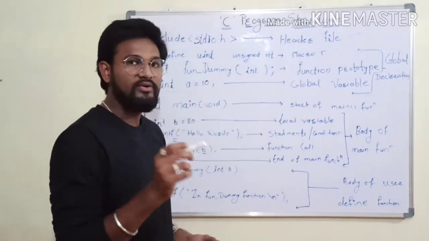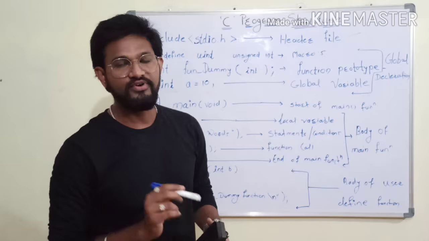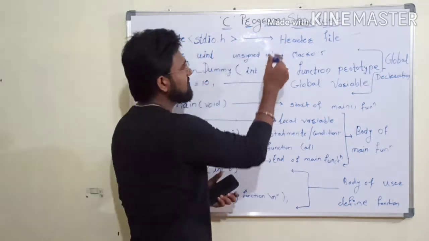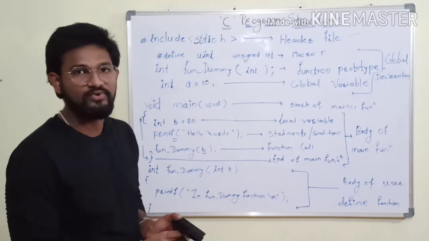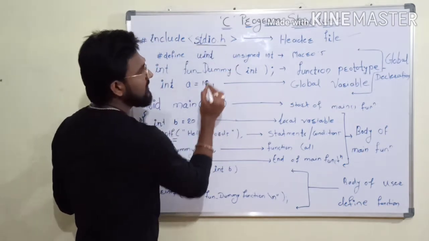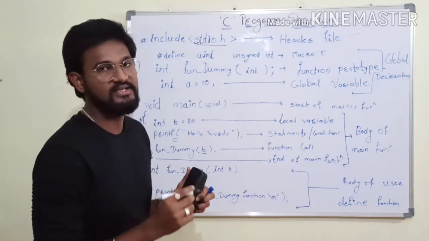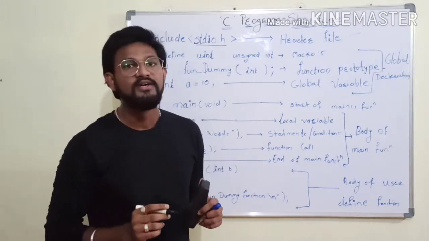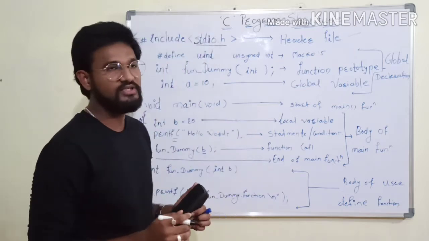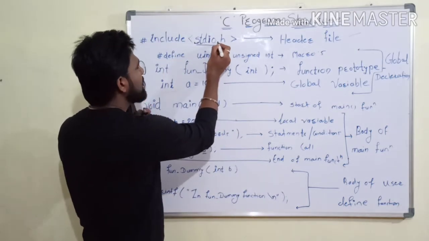Now, whenever you need to write any C program, first you need to add the header file. If you want to write any C program, you need to add a header file. So I write here stdio.h as a header file. This stdio.h is a system header file. Now your question is, what is a header file? A header file is a file with the extension .h.